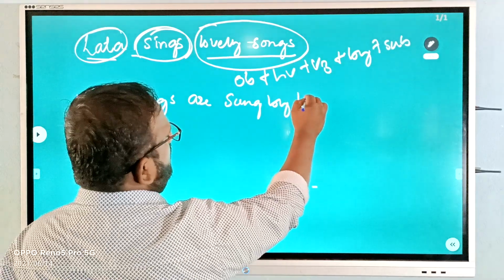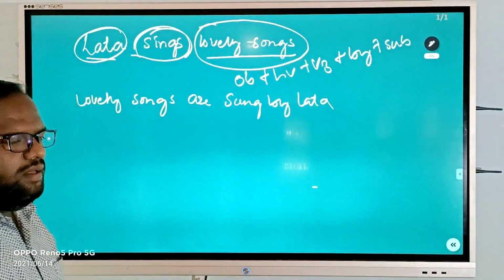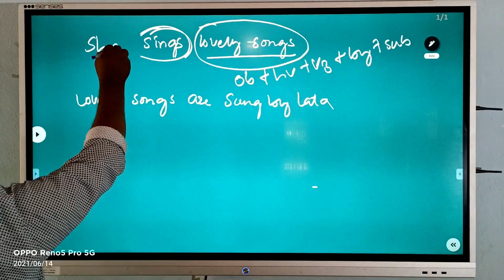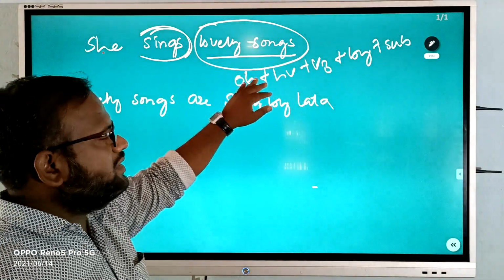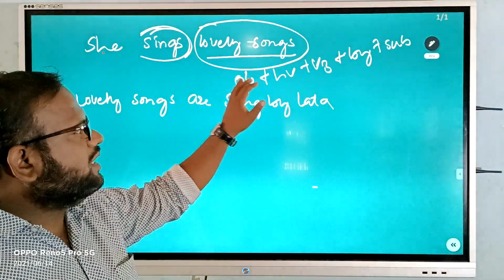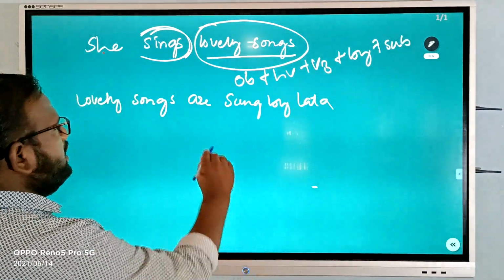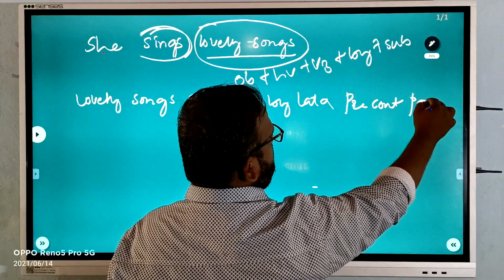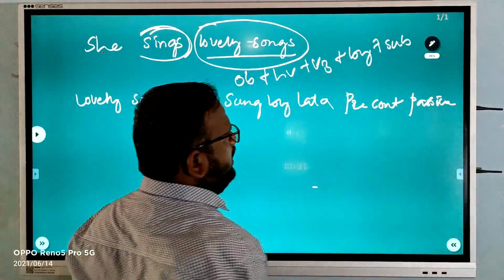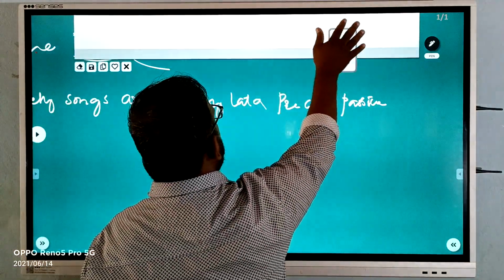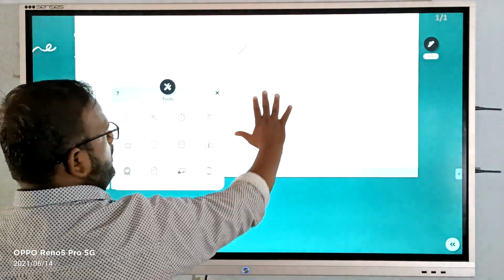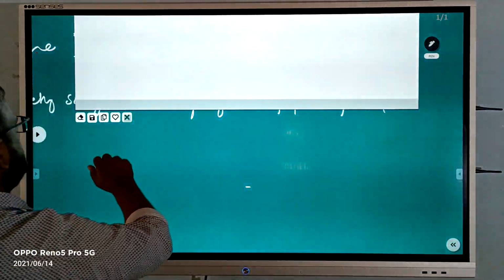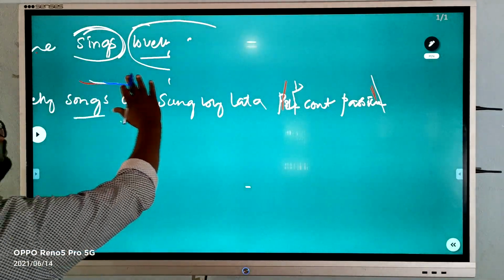by Lata. Okay. Instead of Lata, if it is she, then how can it be? She sings lovely songs. Lovely songs are sung by her. Okay, it is in the present continuous passive. Alright, present continuous passive form. Fine. After this, we shall notice the other tenses. We'll go towards the next one.